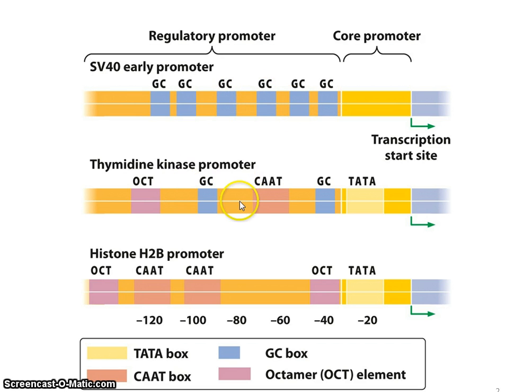In some cases, when you have more than one or many of the same element, this can indicate that this protein, this activator, has the capacity to really strongly influence transcription, whereas here it's maybe turning it up, but not nearly as much as for this promoter.